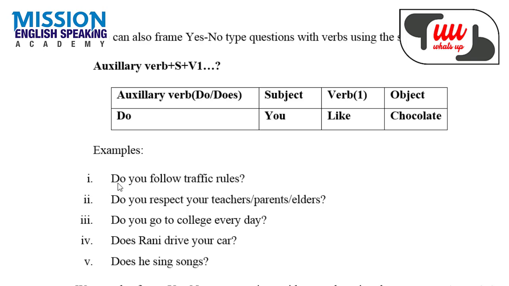So first one, do you follow traffic rules? Do is helping verb, you is subject, follow is main verb, traffic rules is the object. In the same way, do you respect your teachers, parents and elders? Do you go to college every day?